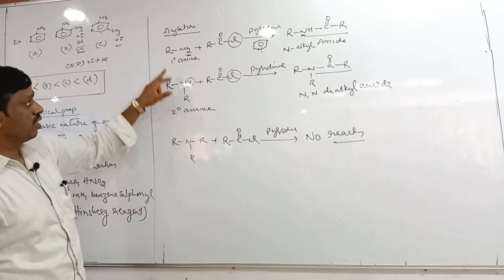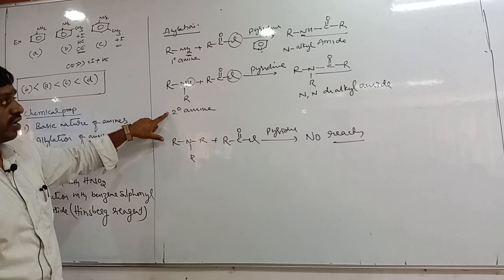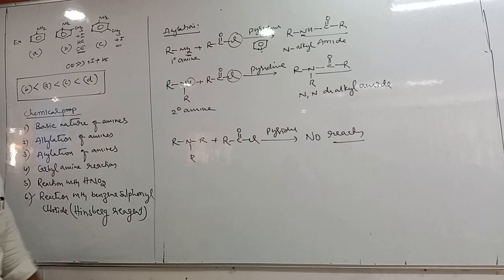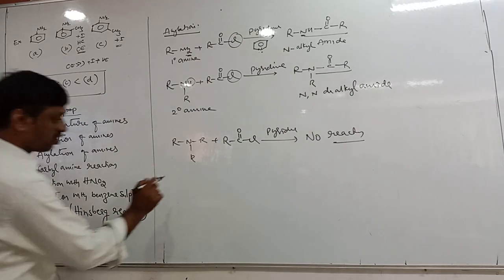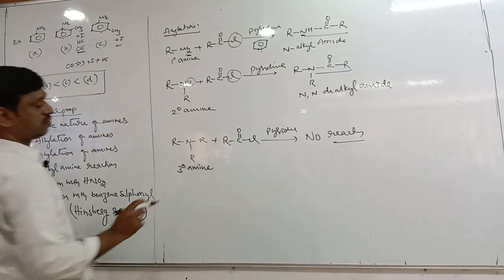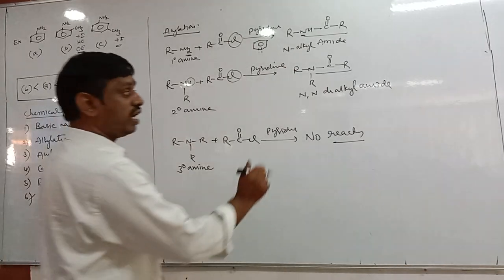Second one: secondary amines react with acid chloride to form what? N,N-dialkyl amide.